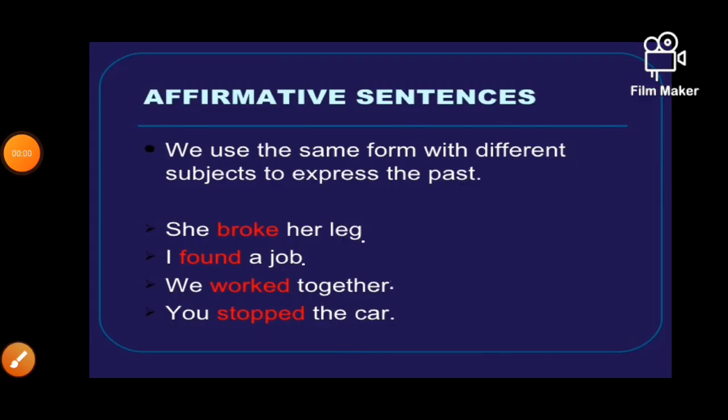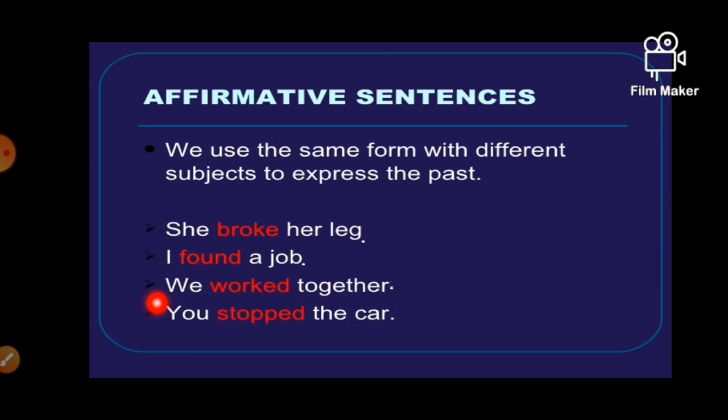I'll explain the three forms of sentences: affirmative, negative, and interrogative, one by one. Let's have a look at affirmative sentences. Affirmative means positive sentences without no or not. It means simple past indefinite tense. We use the same form with different subjects to express the past. See the example. She broke her leg. I found a job. We worked together.